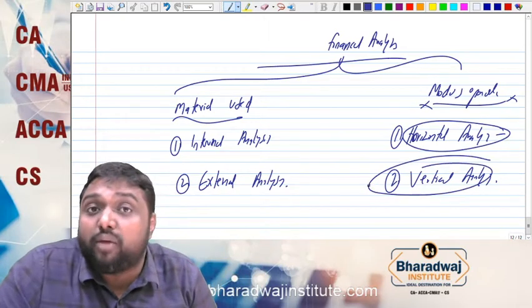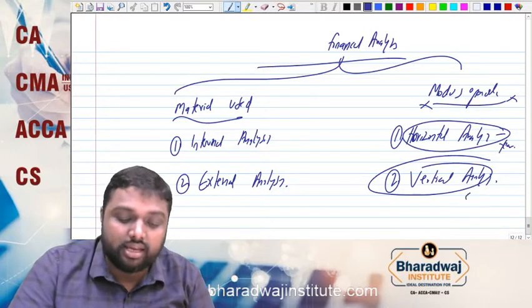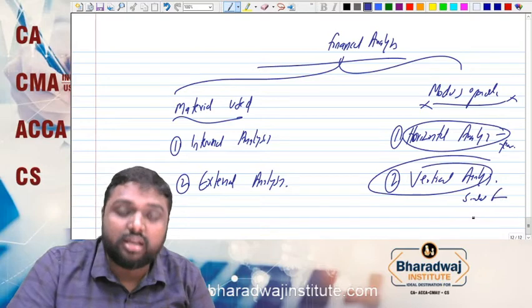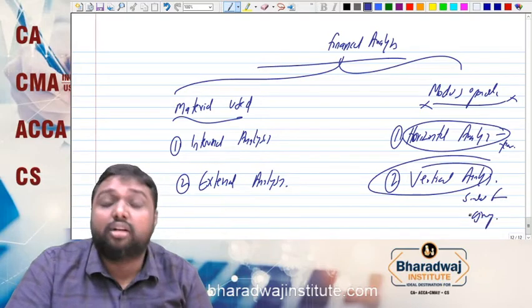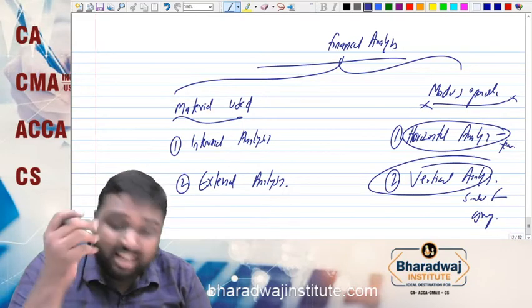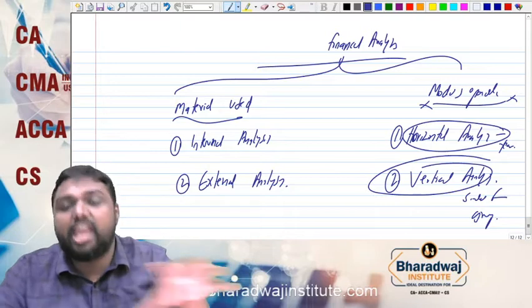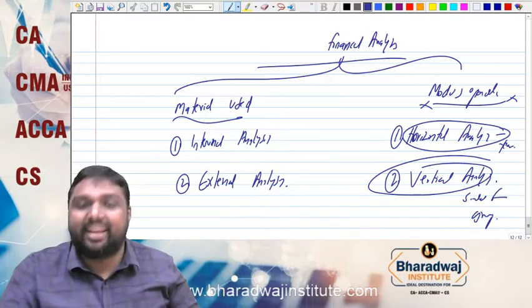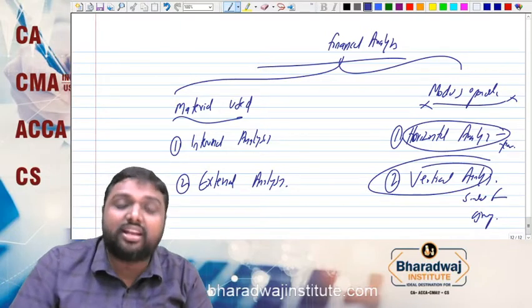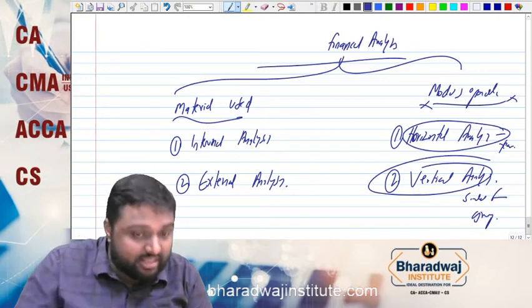Then what is meant by vertical analysis? Here similar firms in the same group of companies are compared. In vertical analysis, Tata has a lot of companies in the group. Reliance has a lot of companies. So Reliance Jio is compared with Reliance. So same group companies are analyzed. That means in vertical analysis, you are comparing your performance with other companies under the same group.